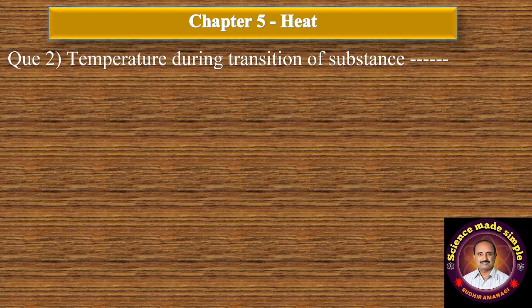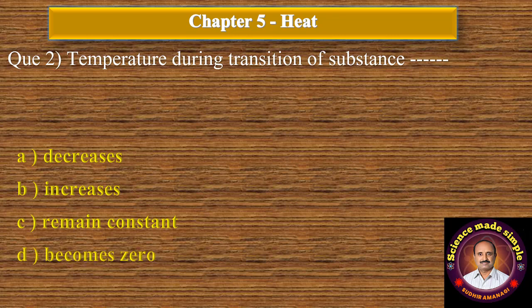Question number second. Temperature during transition of substance dash dash. Option A decreases, B increases, C remains constant, and D becomes zero. The option C is the correct answer. Temperature during transition of substance remains constant.